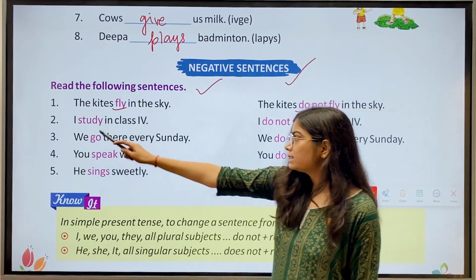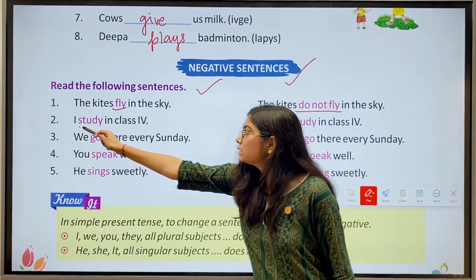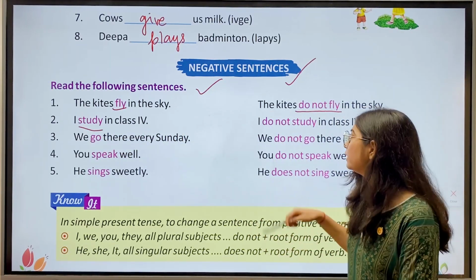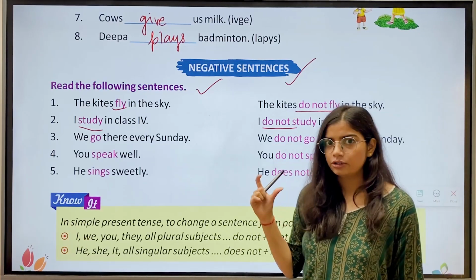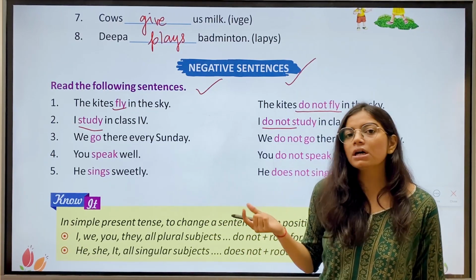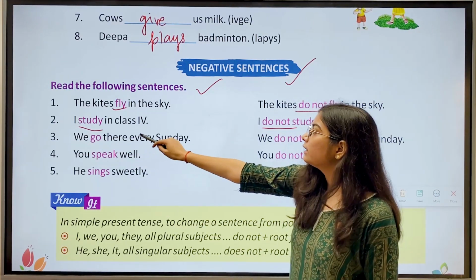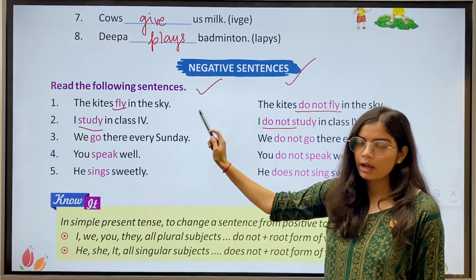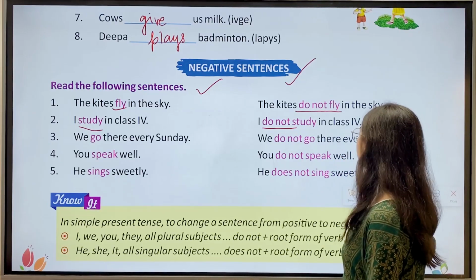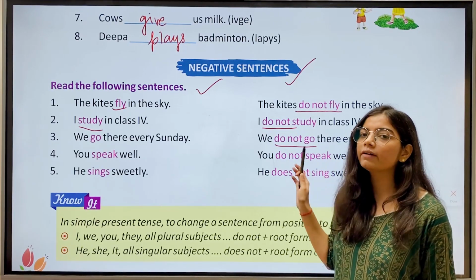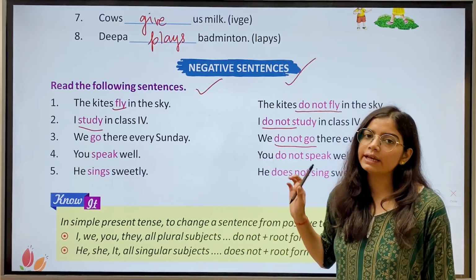Second, I study in class 4. Study is the verb here. Then, I do not study in class 4. Again we have added do not. It means this is a negative sentence. Third, we go there every Sunday. We do not go there every Sunday. Again you can see we have added do not. It means it is a negative sentence now.